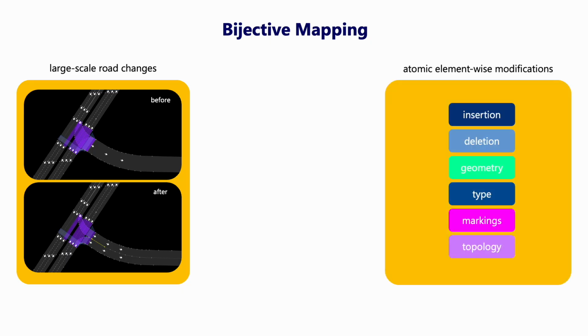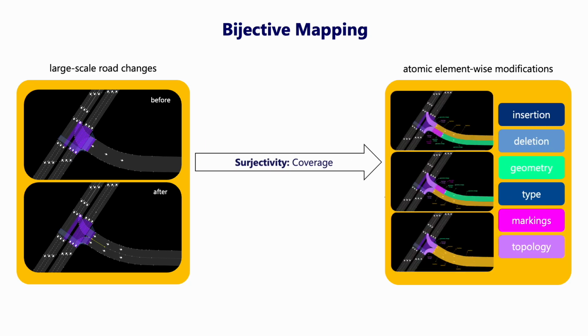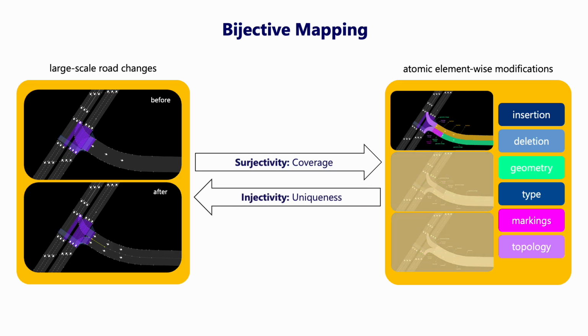The key components are surjectivity, which ensures all changes can be described in this atomic vocabulary, and injectivity, eliminating all but one annotation variant and hence removing ambiguity. This guarantees that every large-scale change has a single, precise explanation.